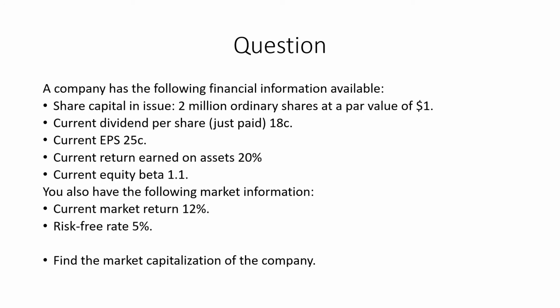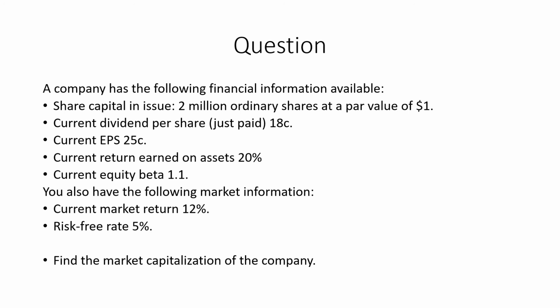Now looking into another question, a company has the following financial information available. The share capital in issue is 2 million ordinary shares at a par value of $1. Current dividend per share, which has just been paid, is 18 cents, and current earnings per share is 25 cents.